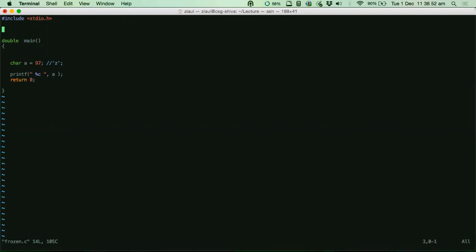But if instead of %c you had placed %d, it just prints the number as it is, right? It does not do anything. It does not do this translation, which was happening with %c. Are you clear?